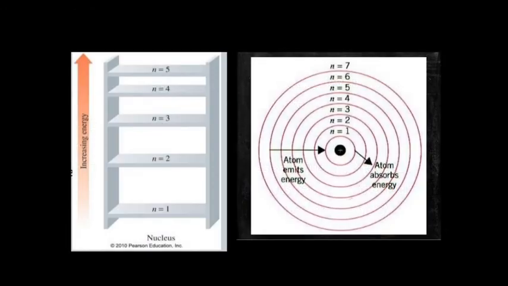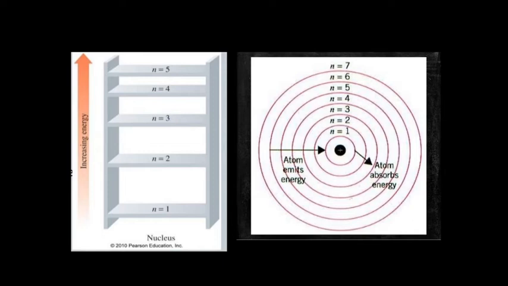Now you can see the diagram here. Take it as a representation of a ladder. A ladder has a lot of steps. The lowest one is 1, that has the lowest energy. The second one is 2, then 3, 4, 5. On this side you can see a red arrow.